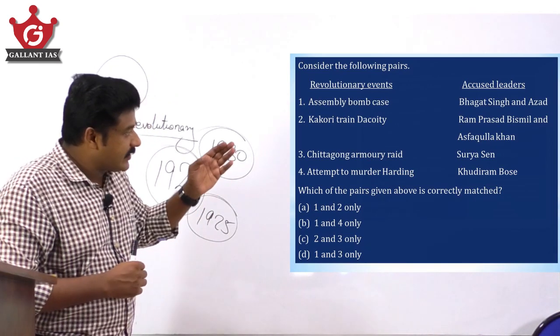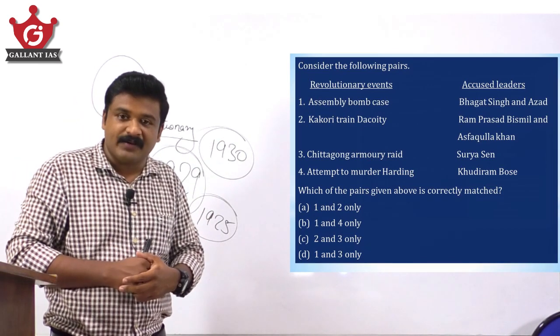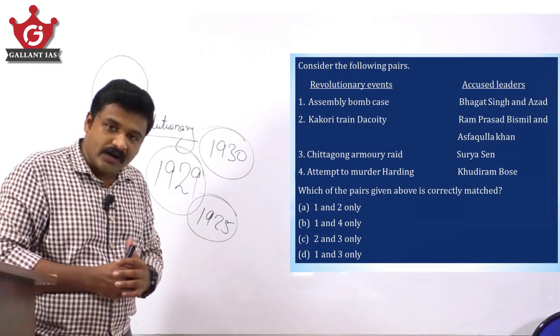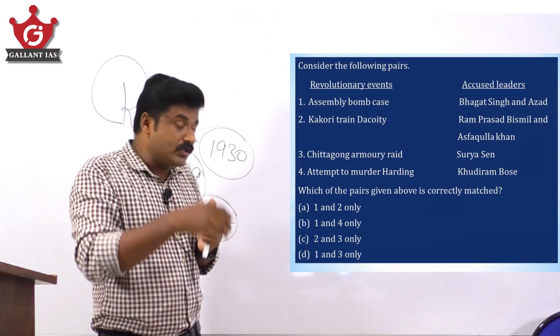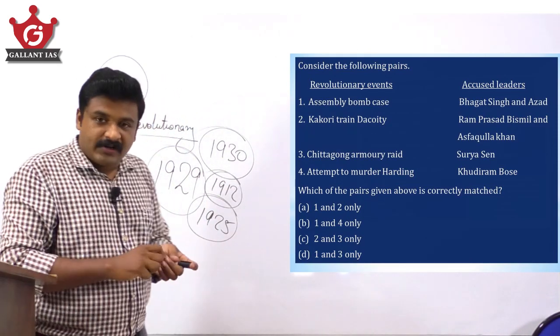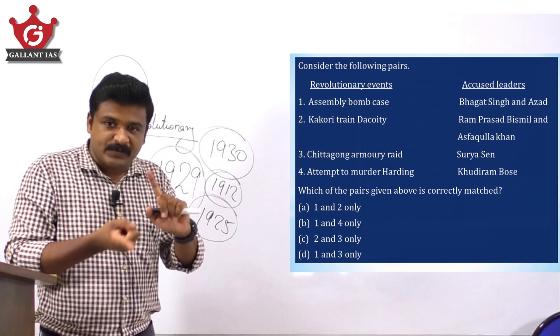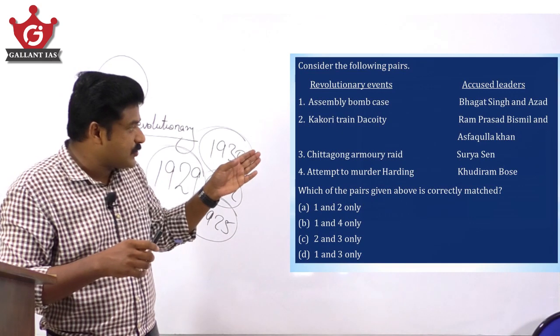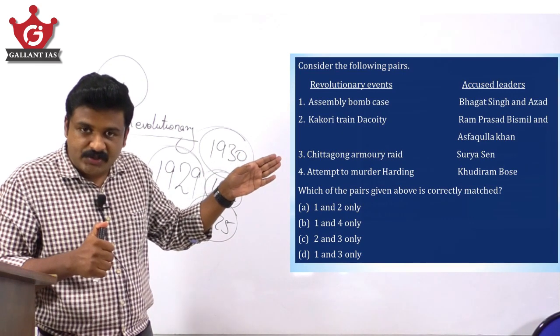The attempt to murder Harding was done by Rash Behari Bose, not Khudiram Bose. Harding was then the viceroy. It was in 1912. It was all related to the shifting of the British capital from Kolkata to Delhi, and on the official ceremony, Viceroy Harding's entry was there.